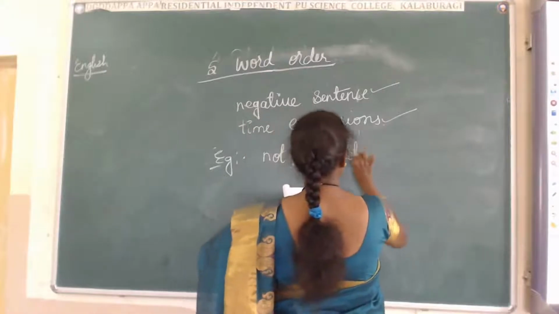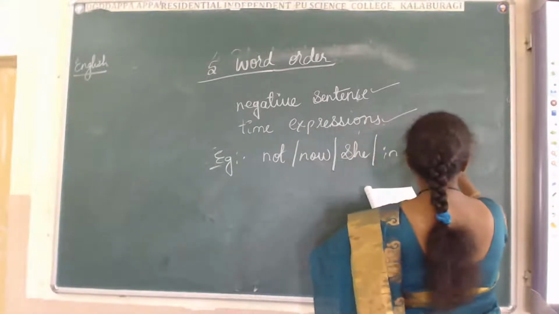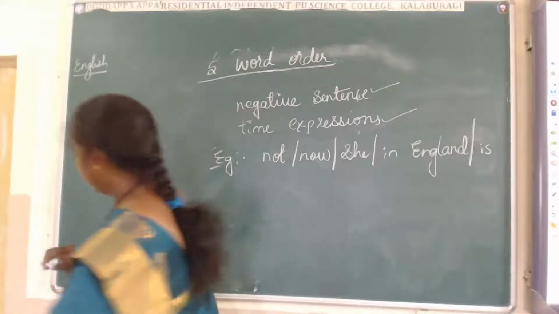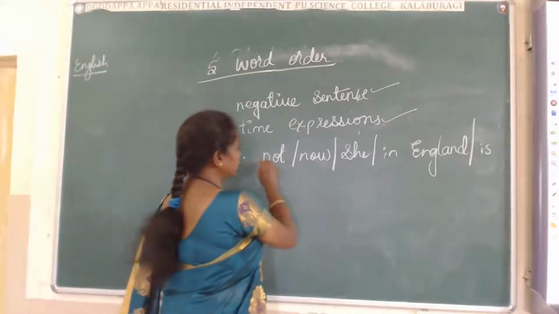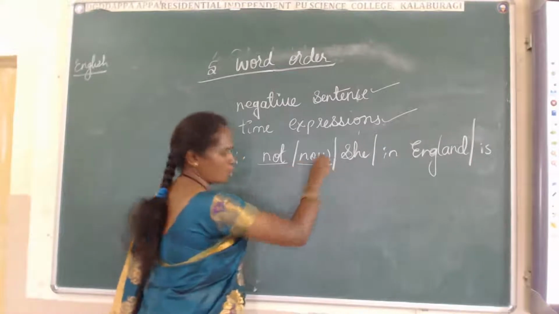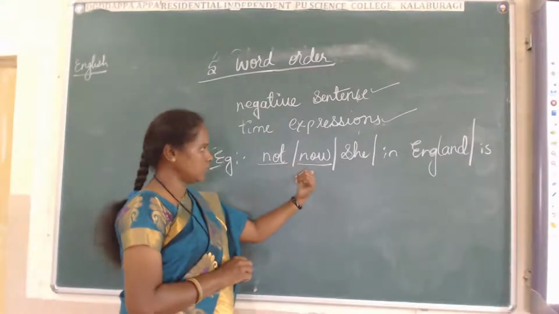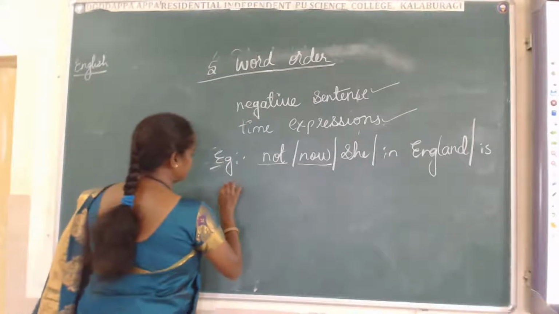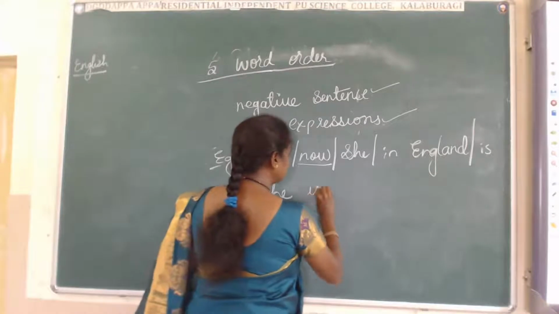Now, she in England and is. See, we have to arrange this sentence. This is not negative, and what is the time expression here? Now. It shows the time expression. Not is the negative word, now is the time expression. This is the sentence we have to make. She, the answer will be she is.